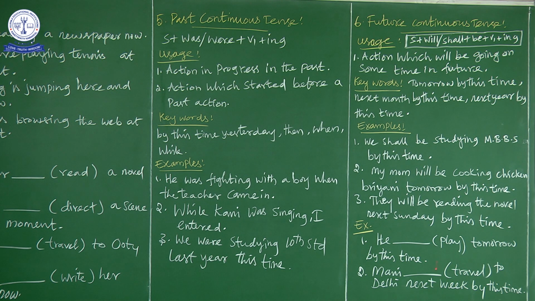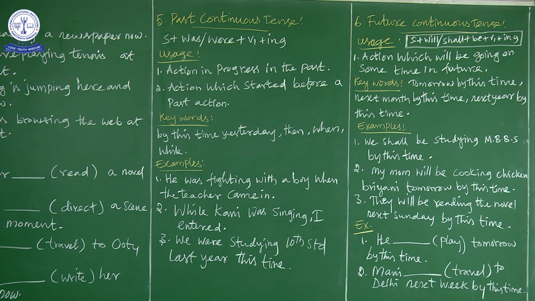Mani will be, next present form of the verb plus ing. Travel becomes traveling. So Mani will be traveling to Delhi next week by this time. Again, suppose it is 9 o'clock in the morning and you want to refer to next week by this time, you can go for future continuous tense.